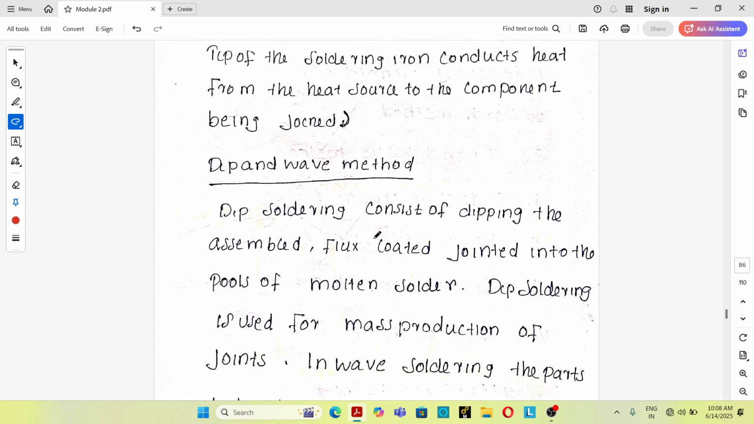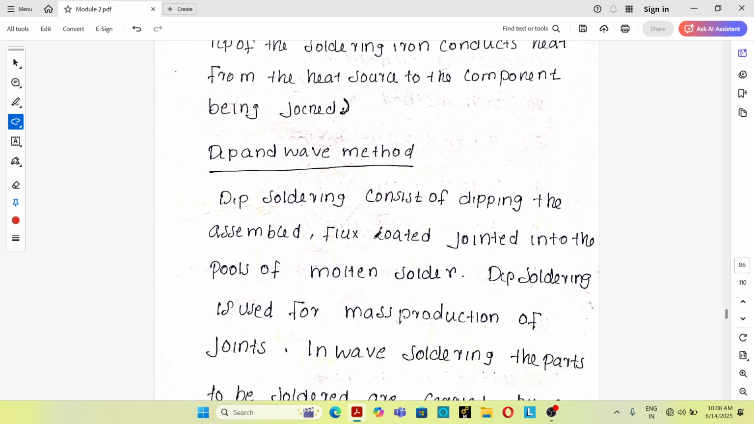Next method is the dip and wave method. Dip soldering consists of dipping the assembled flux coated joint into a pool of molten solder. Dip soldering is used for mass production of joints. So in dip soldering, the entire flux coated assembly is dipped in molten solder and the joining will happen. This is commonly used for mass production of joints.